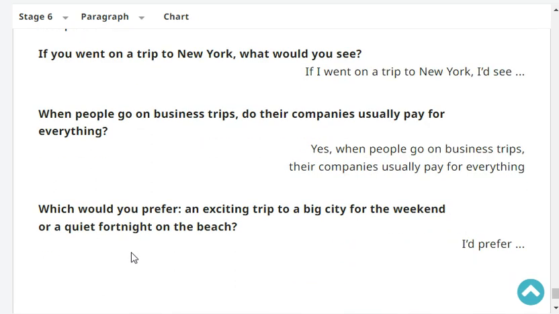When people go on business trips, do their companies usually pay for everything? Yes. When people go on business trips, companies usually pay for everything.